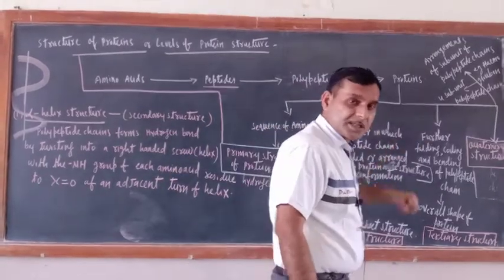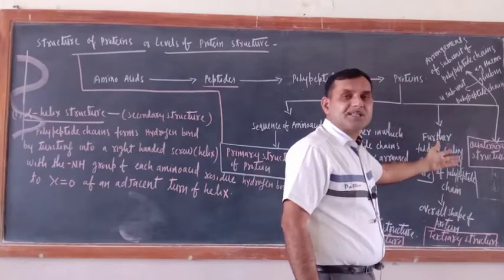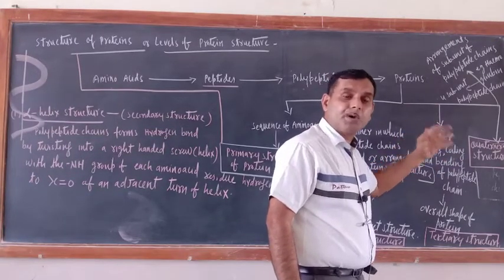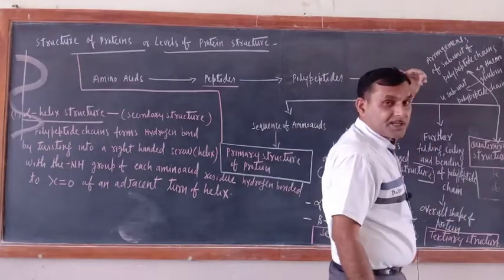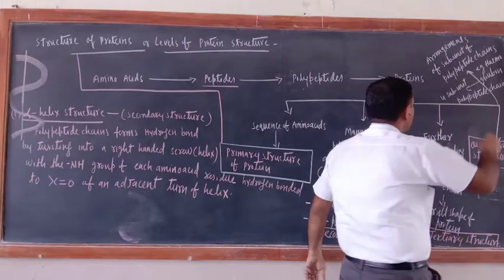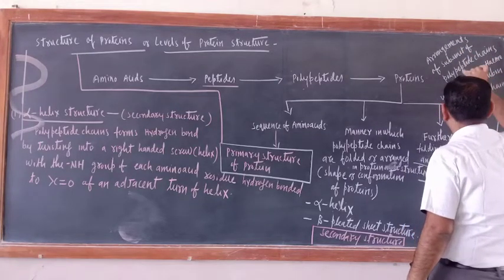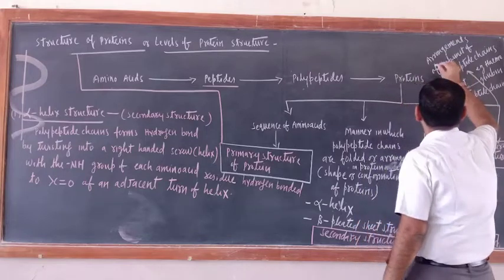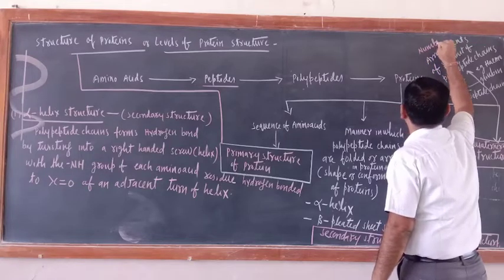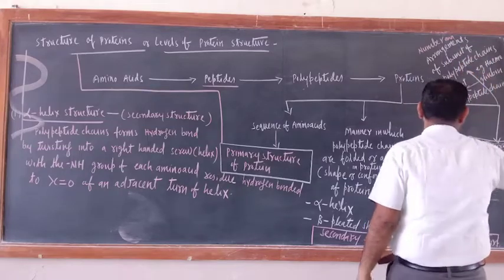Moreover, sometimes in some proteins many polypeptide chains are there, called subunits or sub-polypeptide chains. What is their number, their sequence, their arrangement in the protein? So I wrote here, fourth thing: number and arrangement of subunits of polypeptide chains.